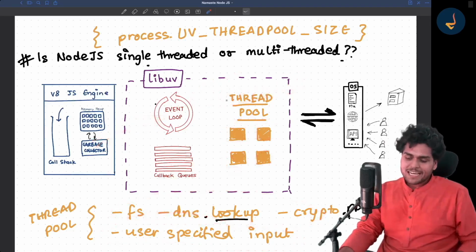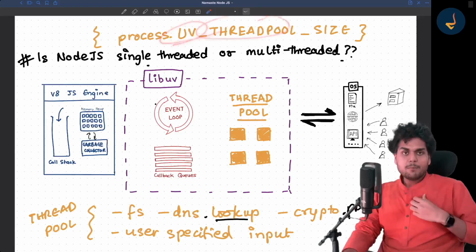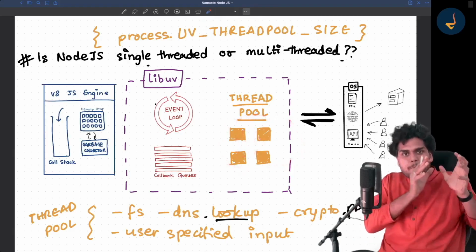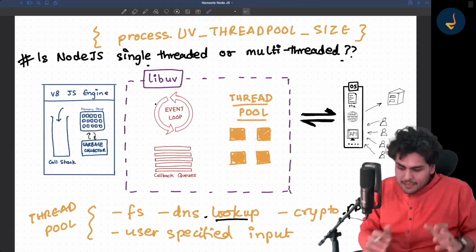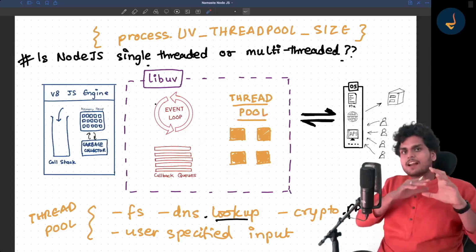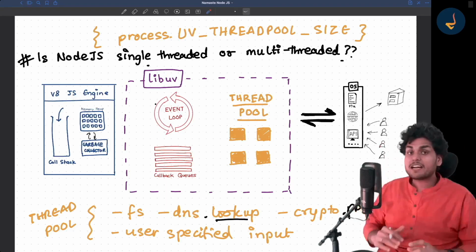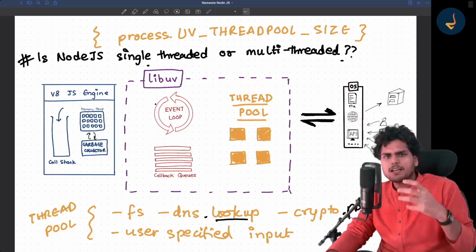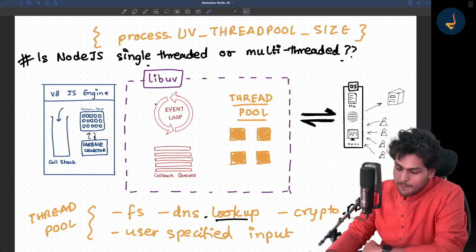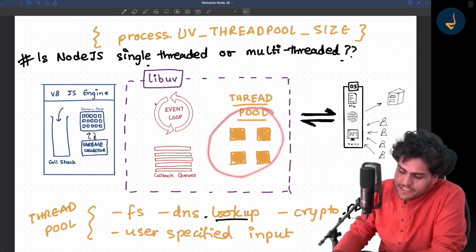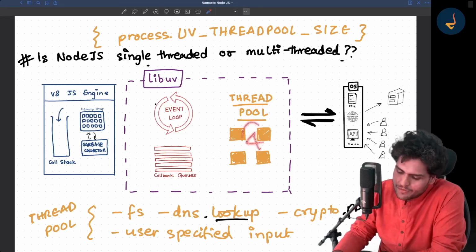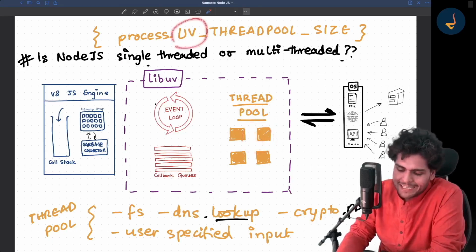Now, why am I again and again saying UV thread pool? Because these 4 threads are separately kept by libuv, right? There can be so many threads in a computer. At OS level, there are so many threads which can happen. But there is a thread pool which is just allocated by UV. UV is managing this thread pool, and this thread pool size is 4. So that is why I am again and again saying UV thread pool.